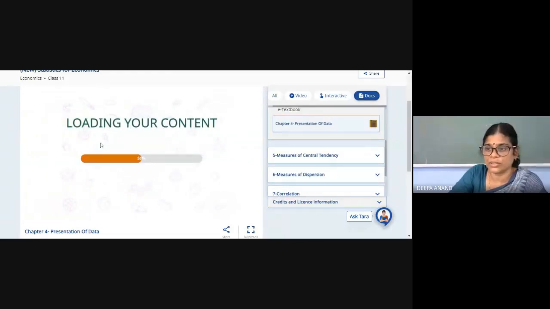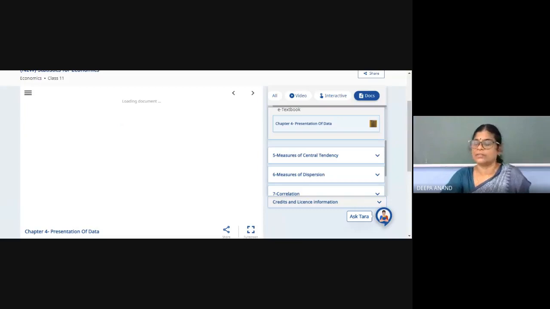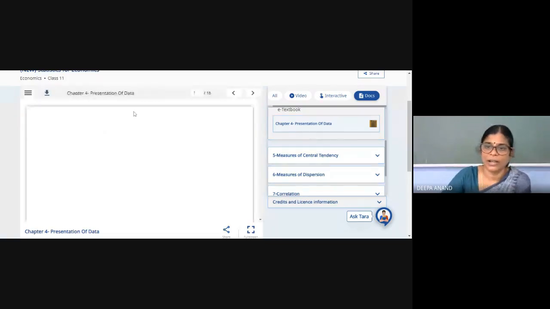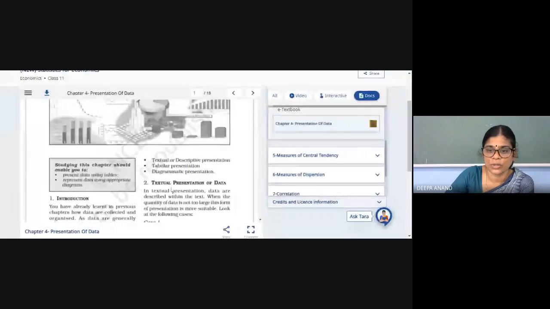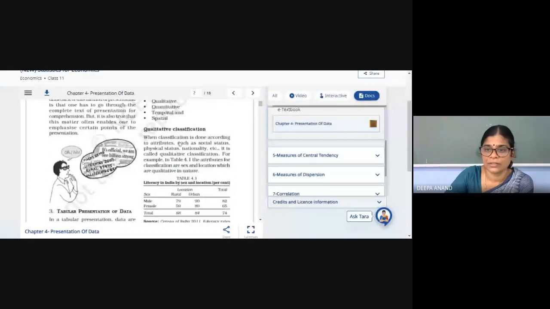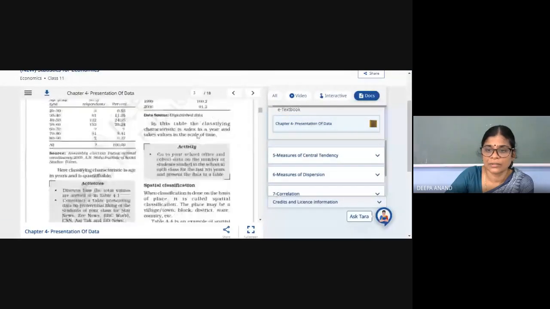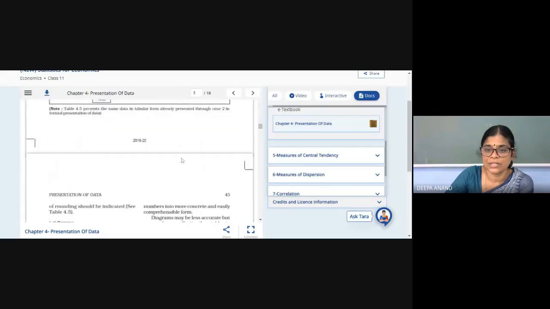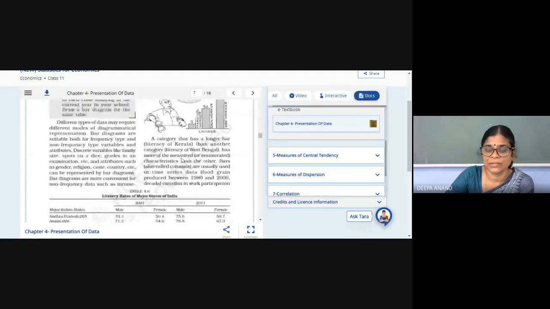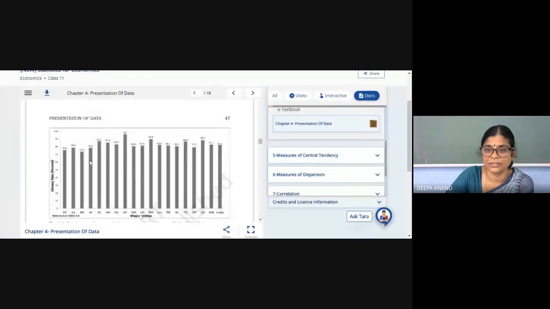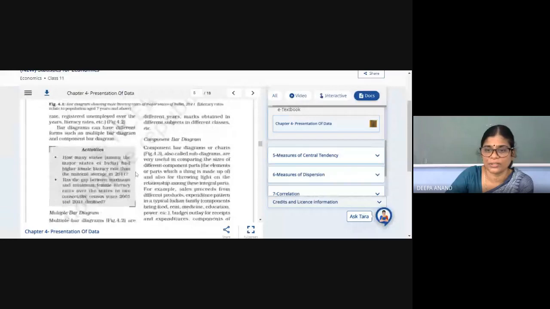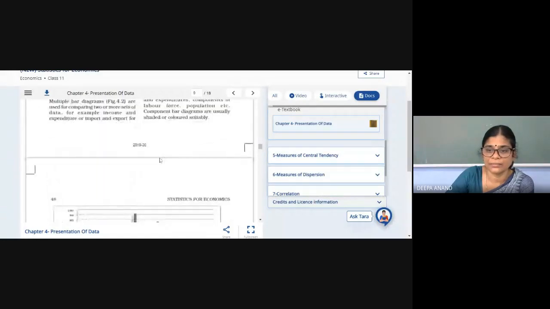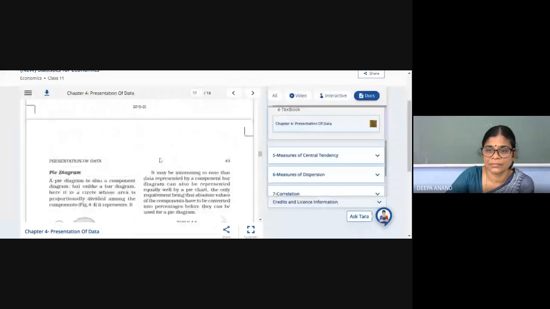Presentation of data. This is actually the portion for half yearly, till presentation. So whatever I have shown you: textual presentation, tabular presentation, diagrammatic presentation, presentation of data, arranging in an order, then bar diagram, pie chart.